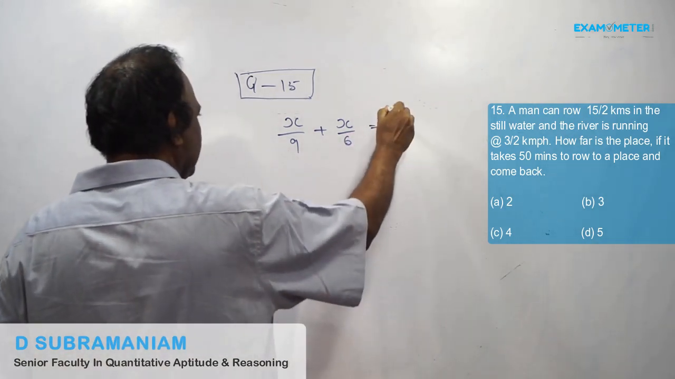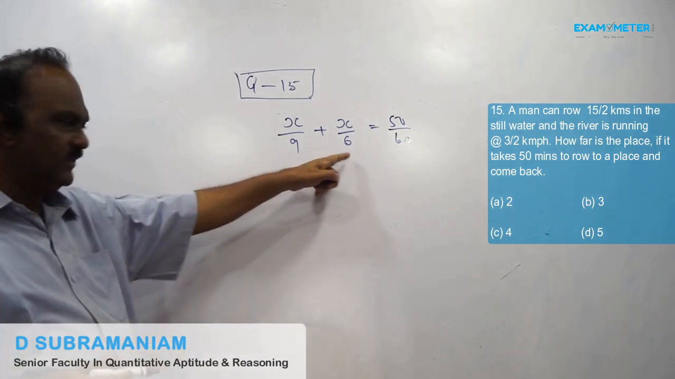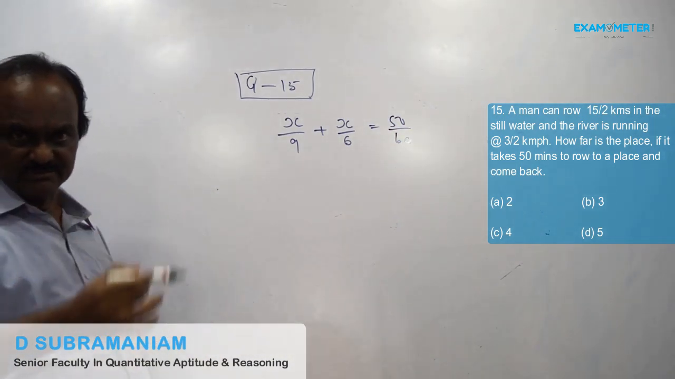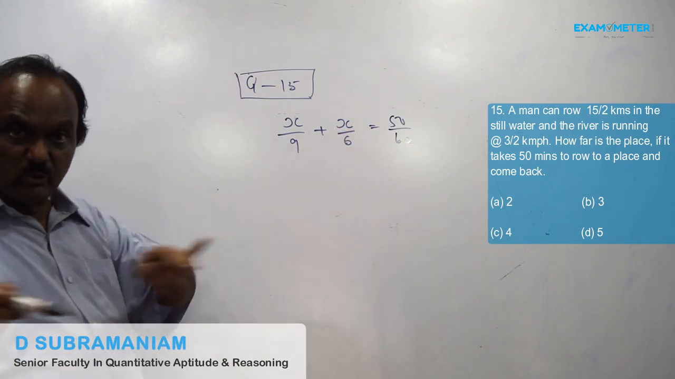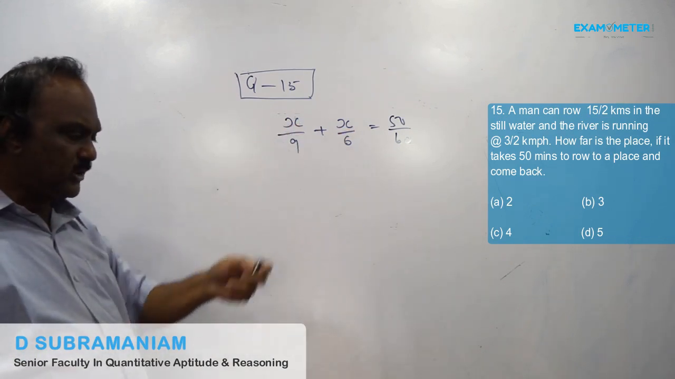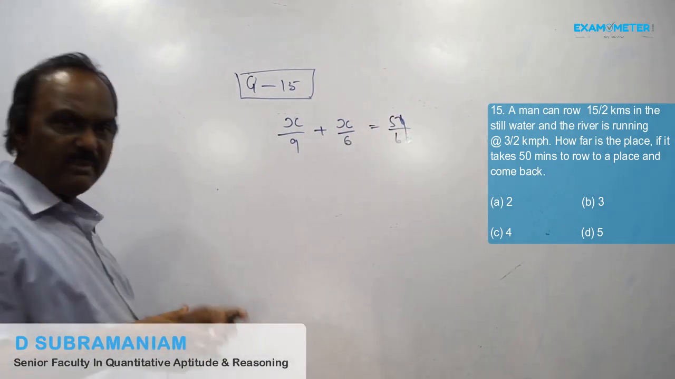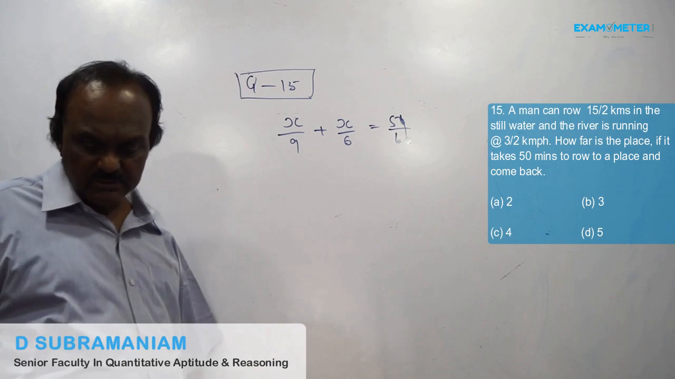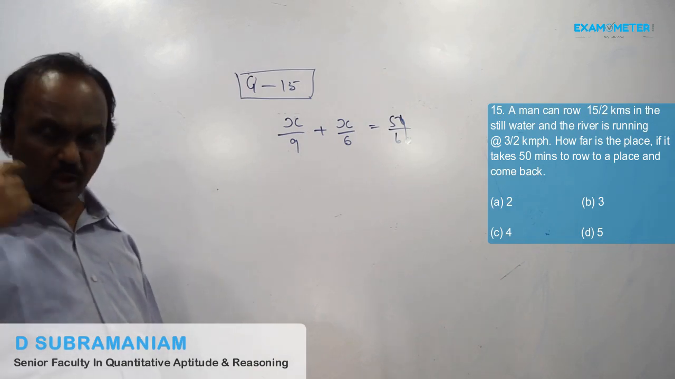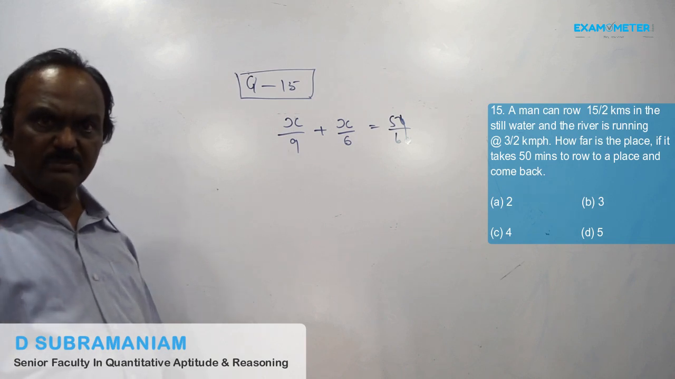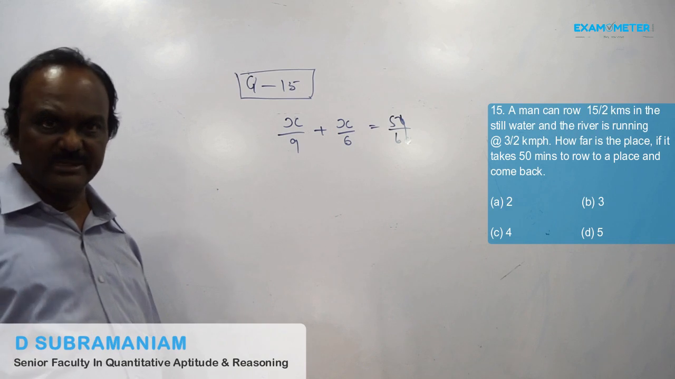50 minutes, convert it into hours, because these two are in km per hour and that is in minutes. All must be in the same units, so convert it into hours. The remaining things you can do. The answer is 3 kilometers. How far is the place? How far means we have to find out the distance. So distance is 3 kilometers.